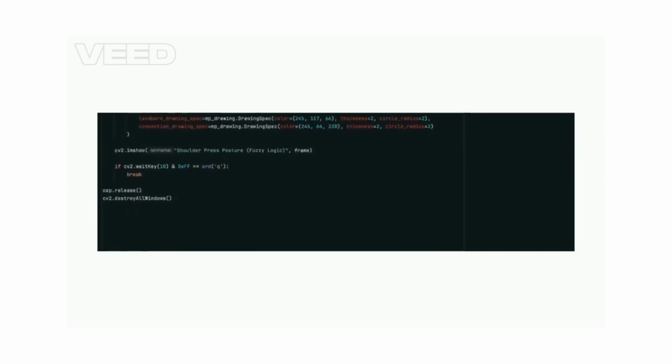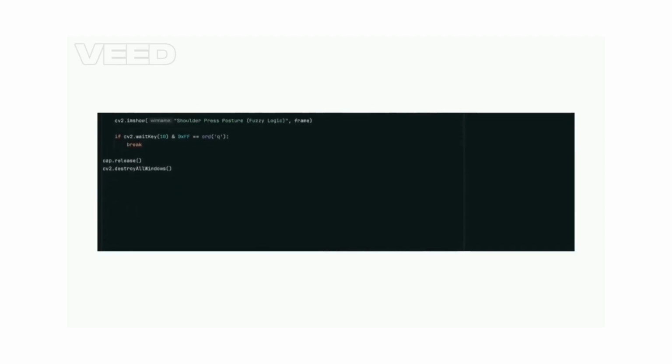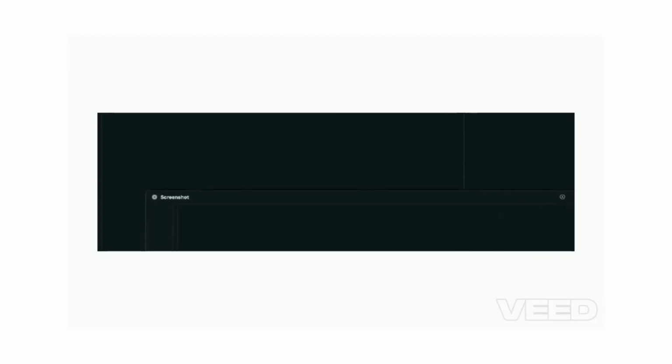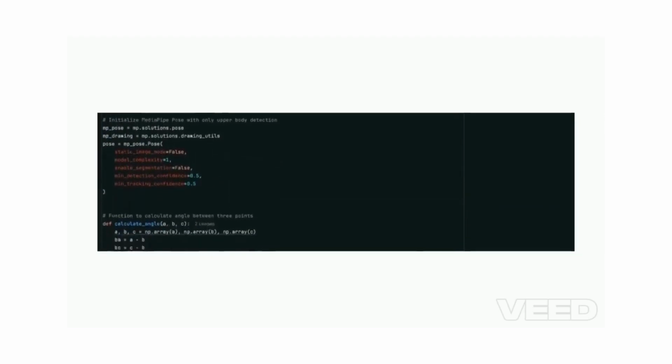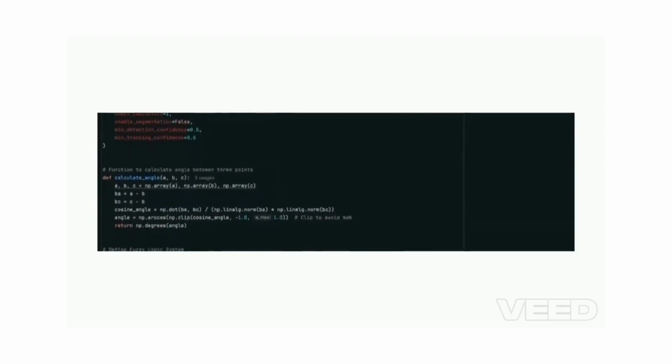Live feedback on screen. The system displays real-time feedback as a form score. A color coded message also appears which indicates good form, bad form, etc. It also visually draws your upper body pose landmarks, excluding the face, to keep focus on the arms and shoulders.